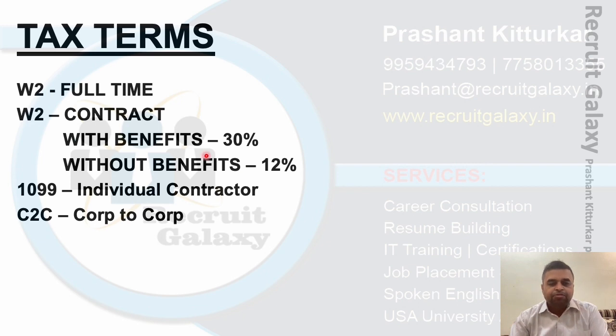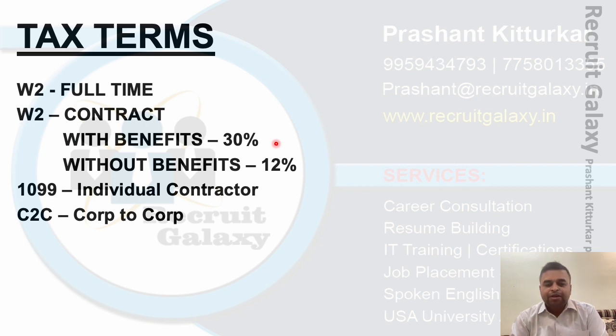With benefits, some of the Fortune companies give benefits. In with benefits, they provide the same features as given in full time, like leaves, holidays, accommodation, food, and insurance. Company to company it differs. To calculate that, they will charge a minimum of 30% on the pay rate. Means if the rate is 50, then you consider 50 divided by 100 multiplied by 30. I am talking about the pay rate for the candidate, not the bill rate.